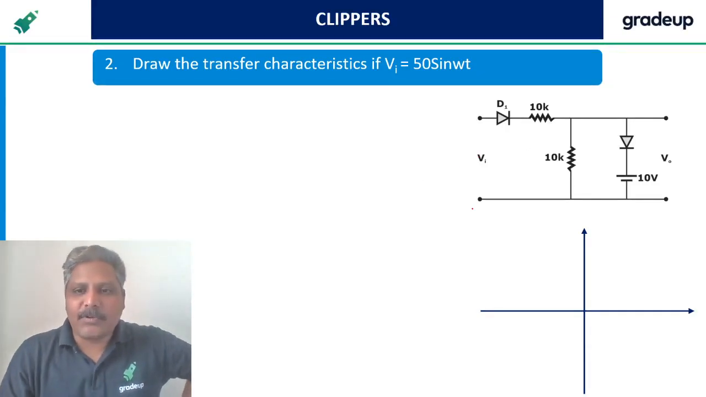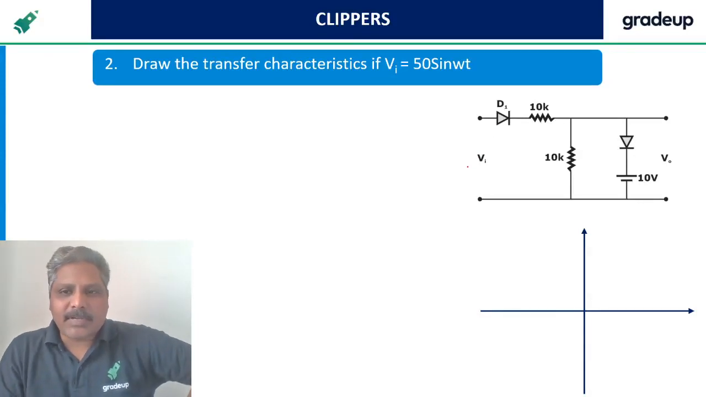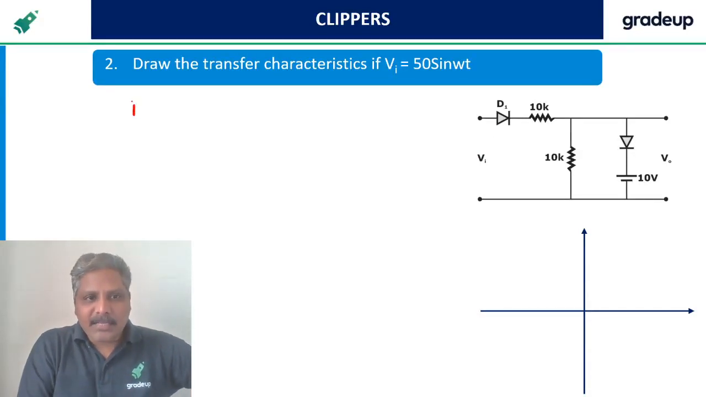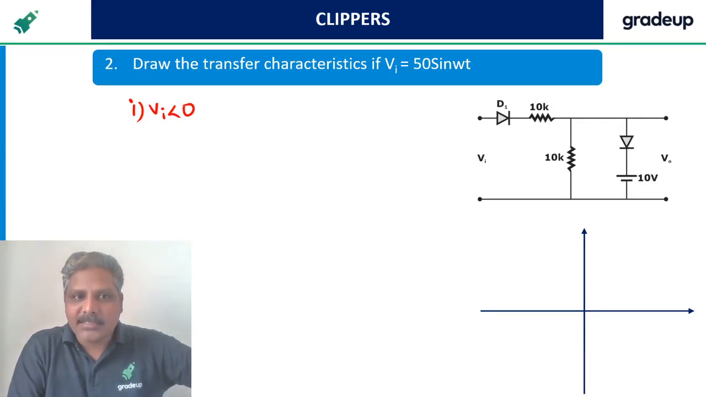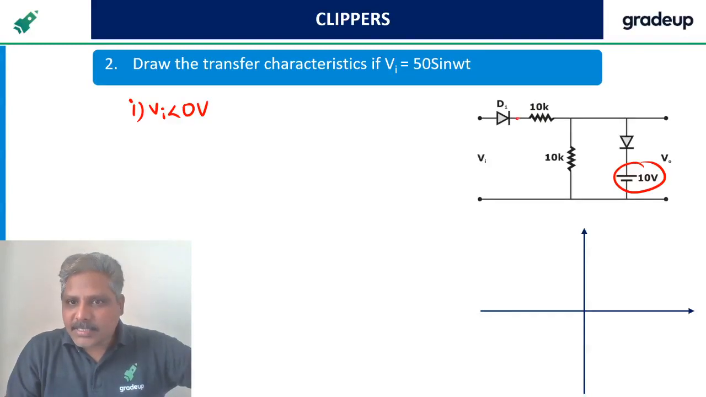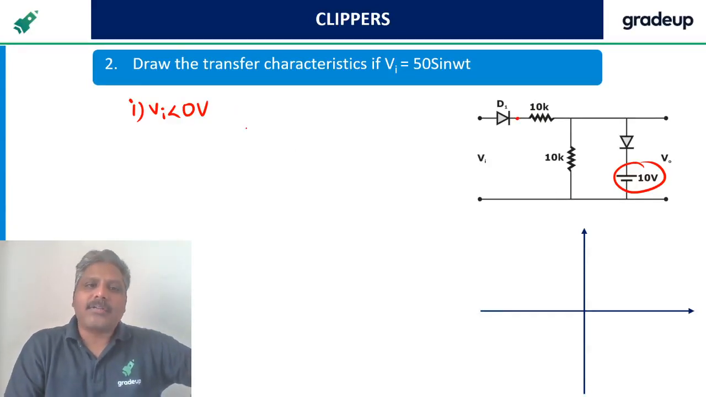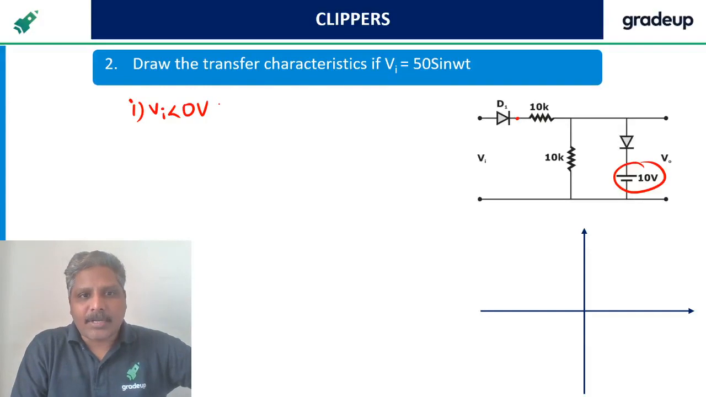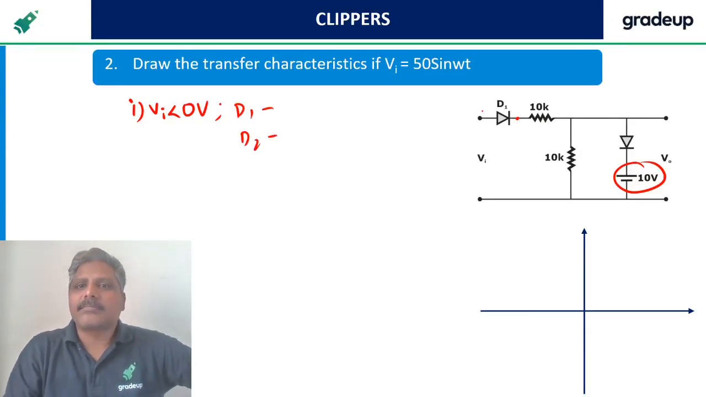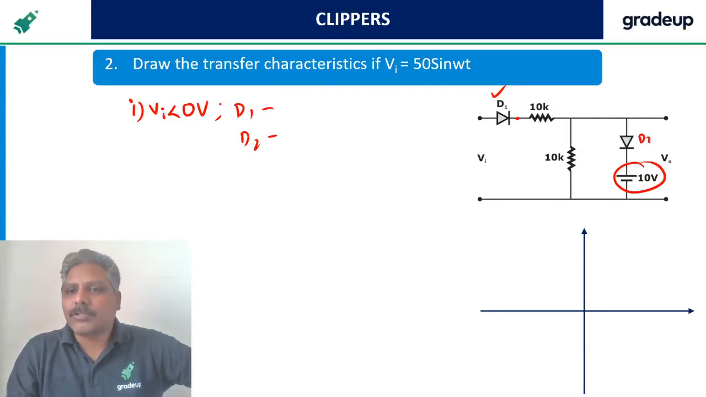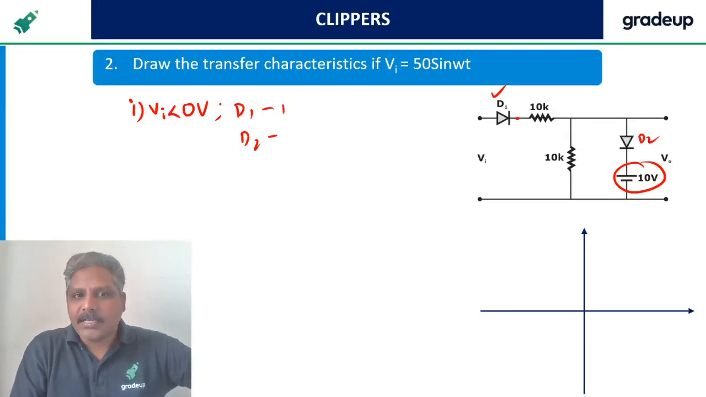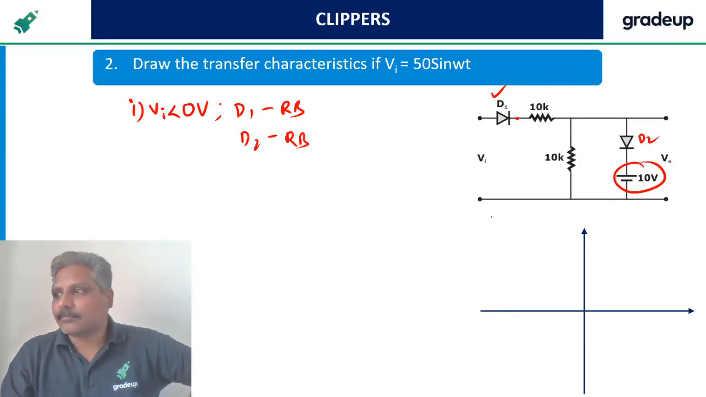Let's move on faster. Here, why am I starting with less than 0, you understand? Because 10 volts is there and this cathode is connected to 0, nowhere else connected. So I'll take it as 0. Less than 0 I'm talking. Now, talk about D1 and D2, as usual, same method. Less than 0 I'm applying: D1 is reverse bias, D2 is also reverse bias.